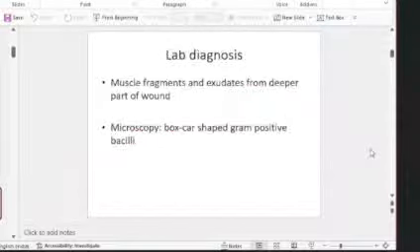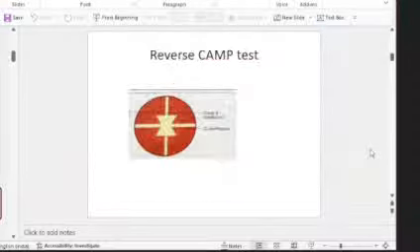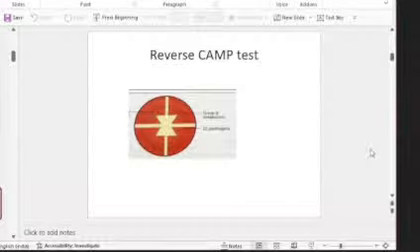And remember, for lab diagnosis, do not write swabs. You have to write muscle fragments and exudates from the deeper part of the wound. And I hope you remember target hemolysis, where you get a double zone of hemolysis. And here comes the reverse CAMP test, where you are using not Staphylococcus but group B streptococcus and Clostridium perfringens. Again, another MCQ: reverse CAMP test is shown by.